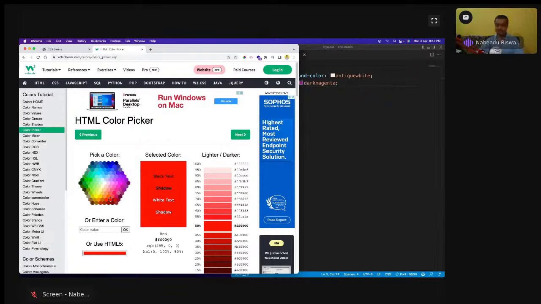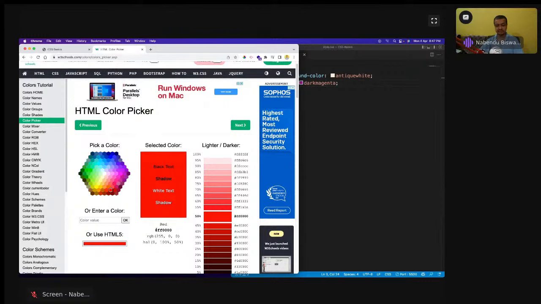Okay, so this is the hexadecimal. What is this hexadecimal? It starts with a hash, and then there are 6 digits. So why are there 6 digits, and what is this hexadecimal system? First, let us understand what hexadecimal is.